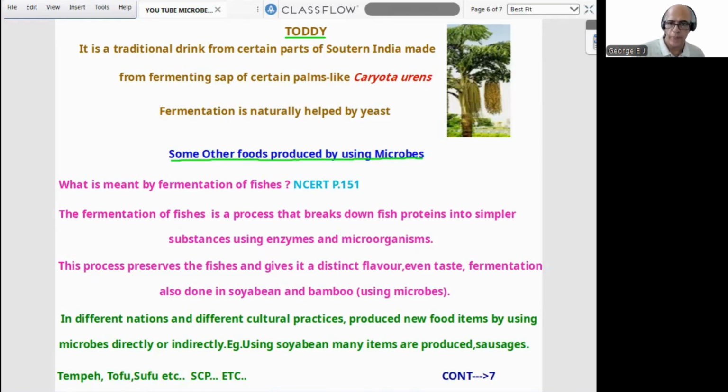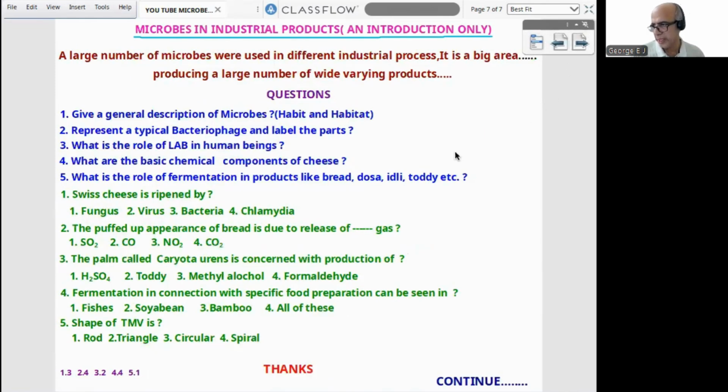Fermentation is also done in soybean and in bamboo using microbes. So big areas for microbes. Now, in different nations and different countries, we can find different cultural practices by which they produce new food items using microbes directly or indirectly. For example, using soybean, many items are produced like sausages, tofu, sufu, etc. Then another big area is single cell protein. So originally microbes are a big area.